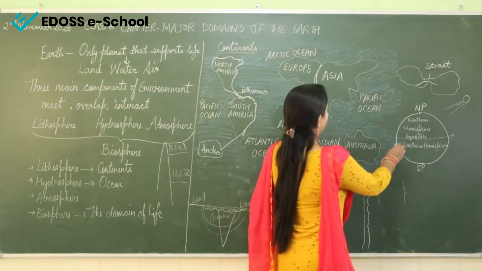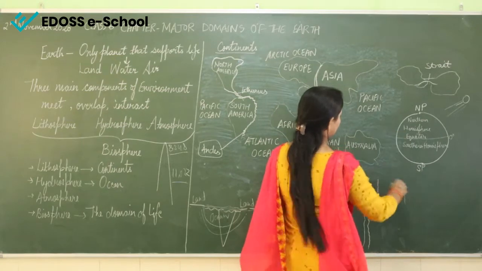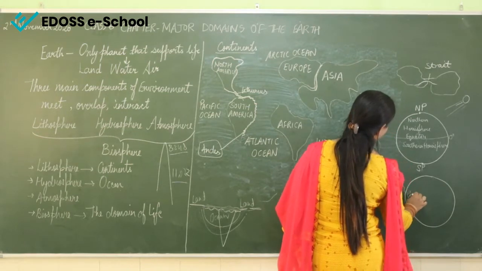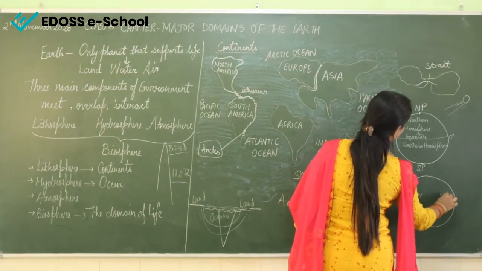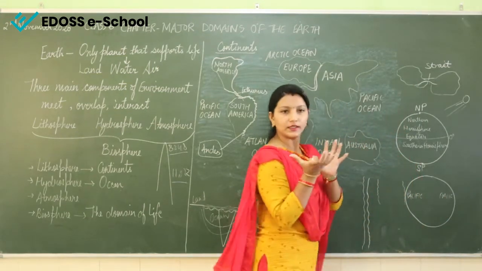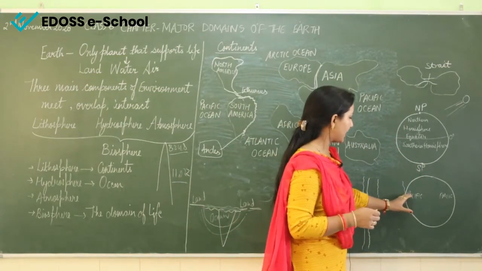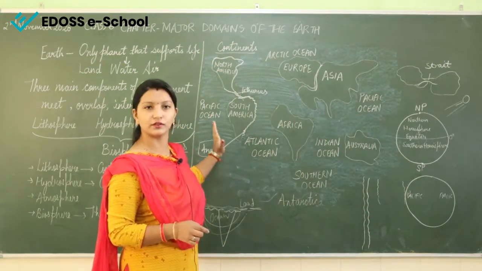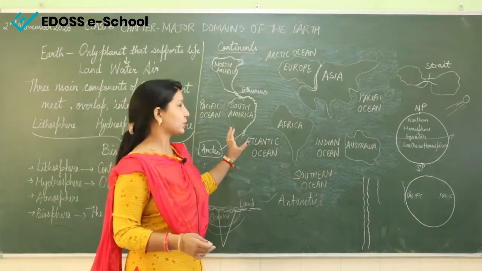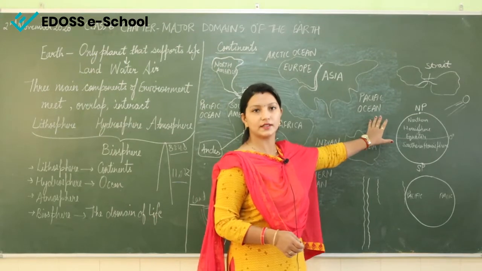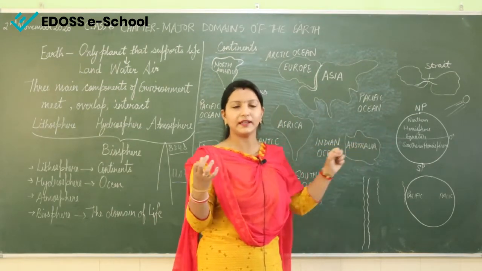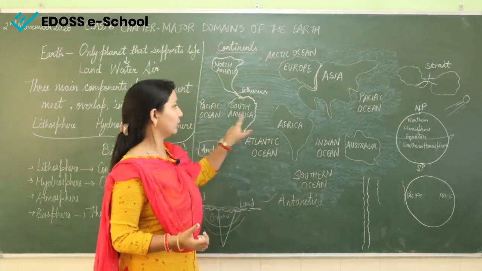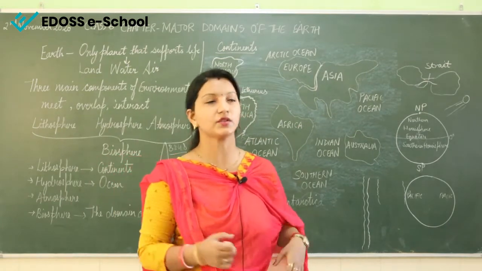If I draw the same drawing on the surface of the Earth and turn it, you will find that the Pacific Ocean covers a vast area. When drawn on a flat surface like this board or a map, the Pacific Ocean appears on both sides, but on the globe it is completely on one side, combined. Because I am drawing it on a flat surface, I have written Pacific Ocean on both sides, because it is the vast ocean among all.